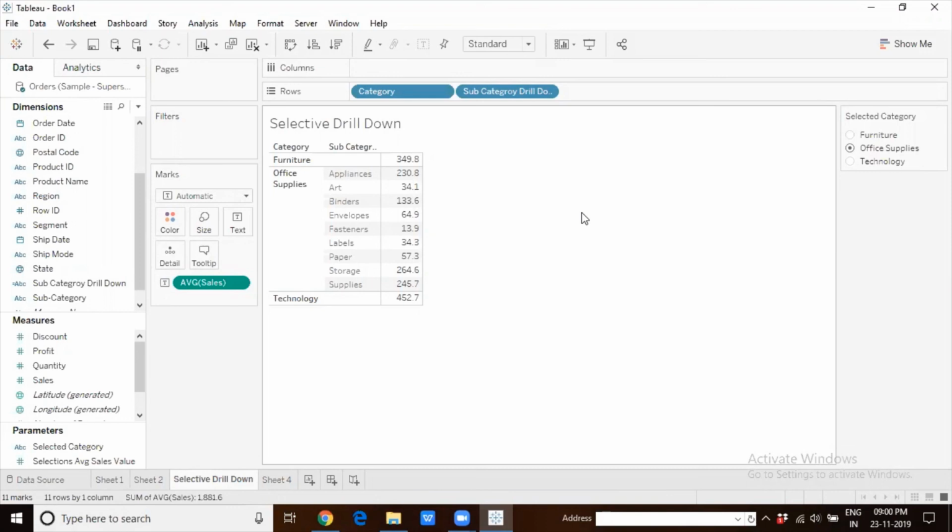Job opportunities wise, for Tableau, they have increased. There was a recent survey which revealed job opportunities for Tableau in the last 1 year have increased by 6 times, and job opportunities for Power BI have increased 2 times. And other tools, they are not even in comparison, kind of.